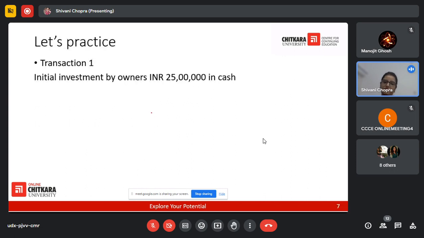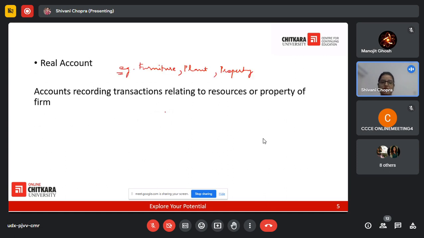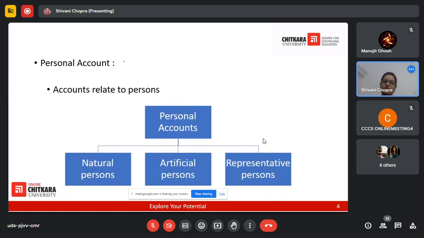Now, for all of these three accounts, we have a few rules which are to be followed in order to record the transactions. The rules for these are, when it is a personal account, what do we do? We have three basic accounting rules for recording on the basis of accounts. We have discussed the accounting equation, and just to add to that review, I will discuss once more.